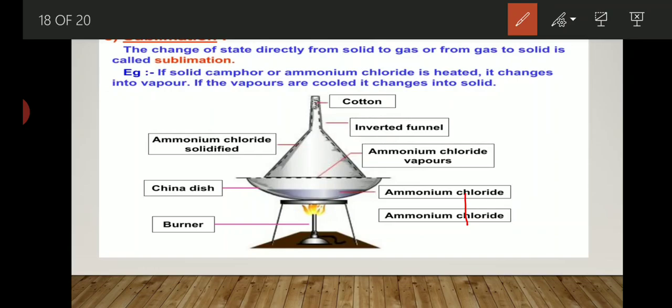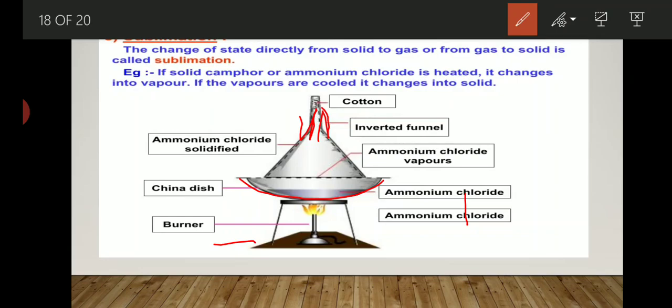Now if you put cotton here, just see in this figure, one bowl is there. In that bowl, camphor or dry ice, whatever is taken. When you start heating and cover that bowl with an inverted funnel and keep one cotton, immediately, due to the heat, the camphor gets converted into vapor and gets deposited on the wall of the funnel.